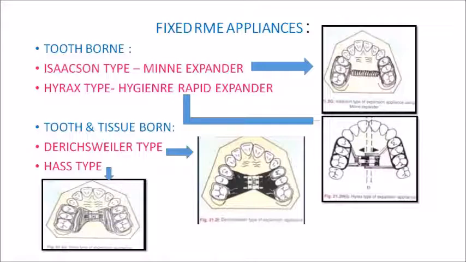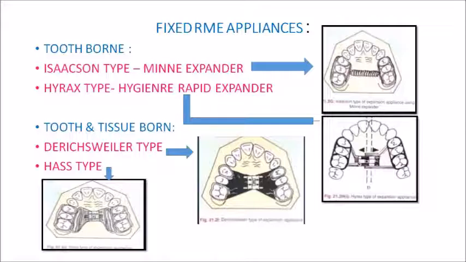So both Isaacson and Hyrax don't have palatal acrylic covering. They are tooth-borne fixed RME appliances. Isaacson makes use of a spring loaded screw, and that is called your Minne expander, whereas Hyrax has a screw type. Hyrax has got a screw. Please note it is a screw which is called Hygienic Rapid Expander.